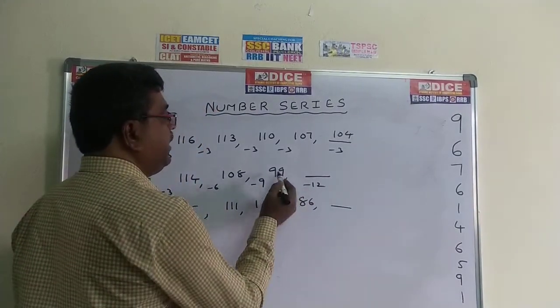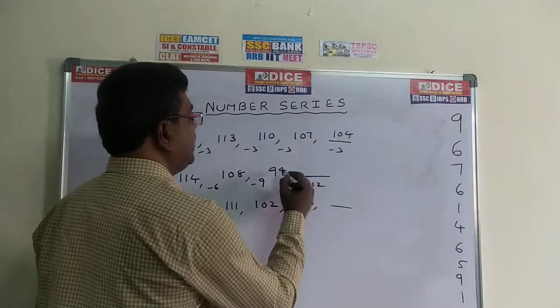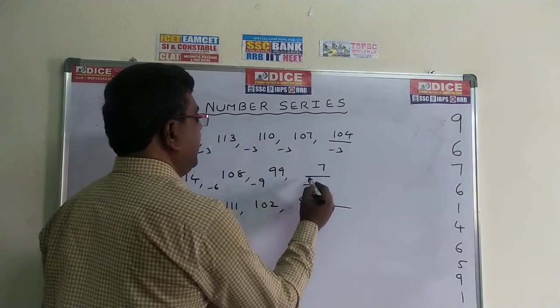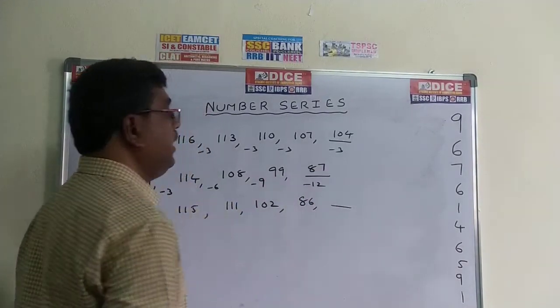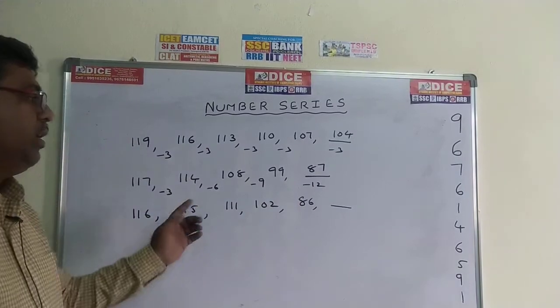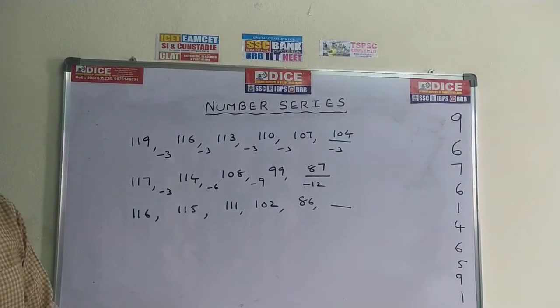99 minus 12. The value becomes 9 minus 2, 7, and 9 minus 1, 8. So the required answer is 87. The values subtracted are 3, 6, 9, 12. So that's why 87 is the correct answer.